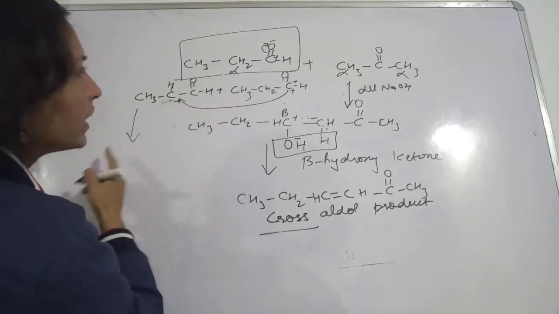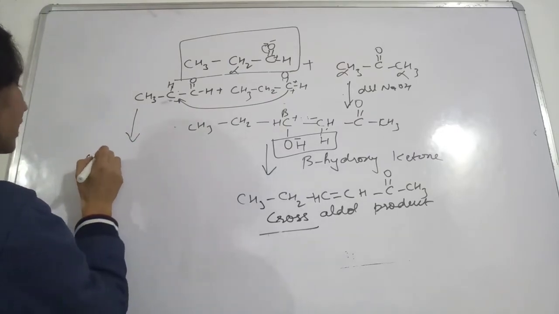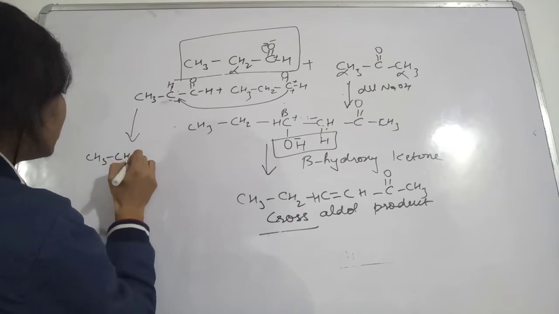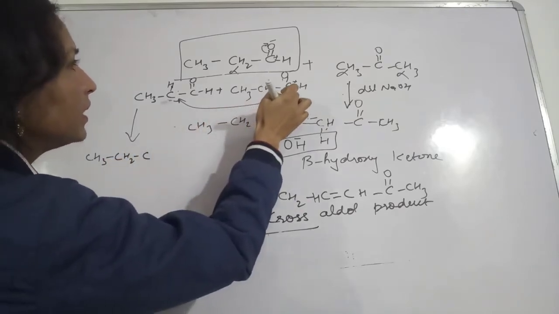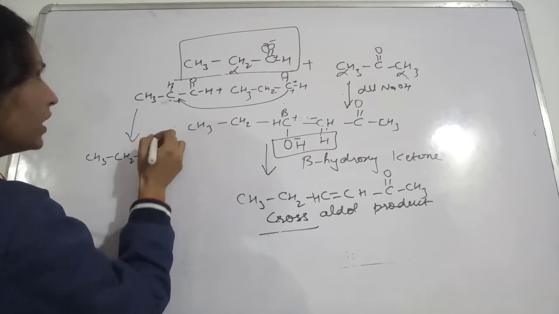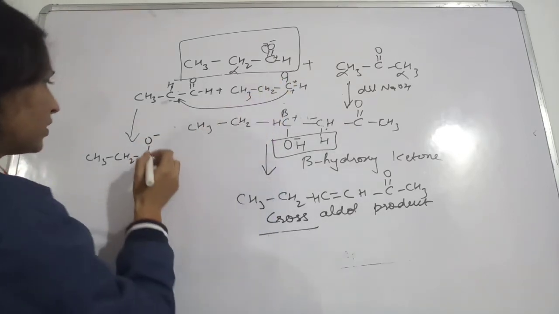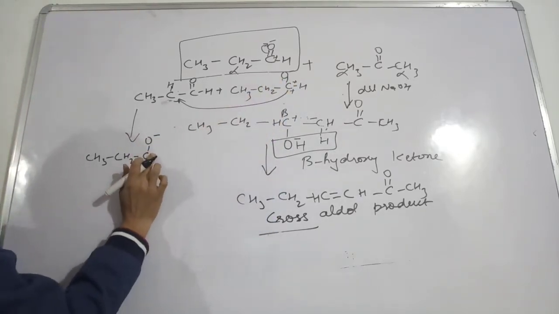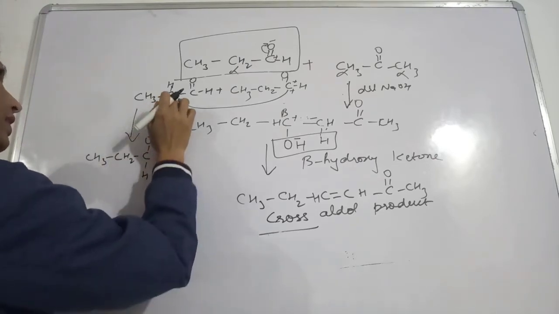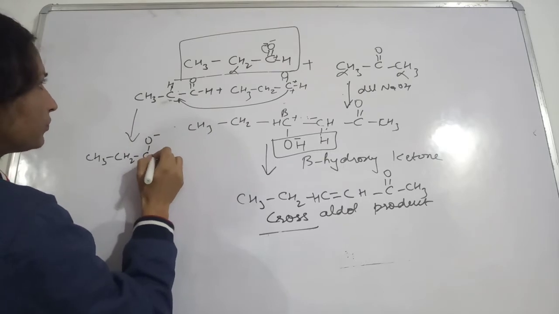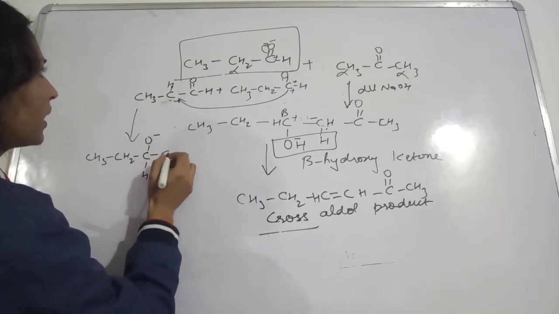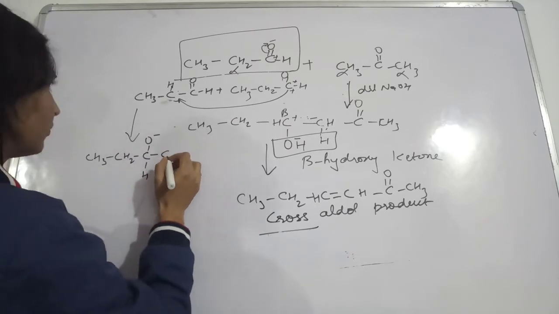See, this one we are writing first. CH3, then this CH2 as it is, then this CH, and this will have the negatively charged oxygen. Now this will make a bond with this carbon. See here, this carbon is making a bond.